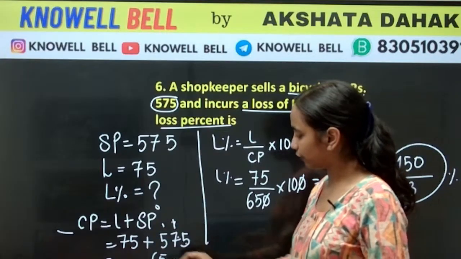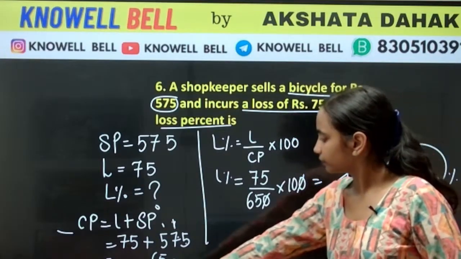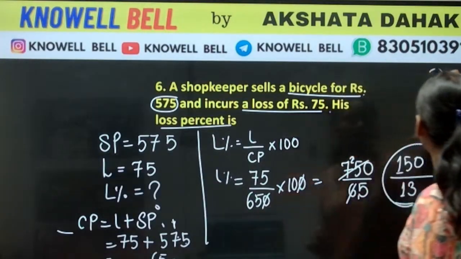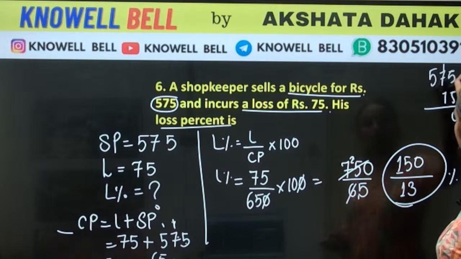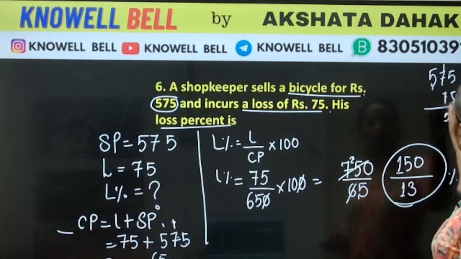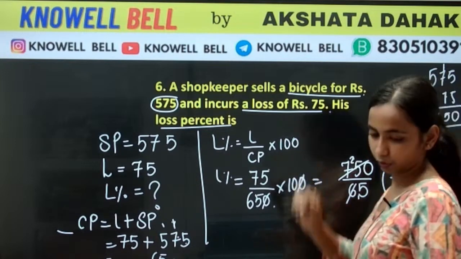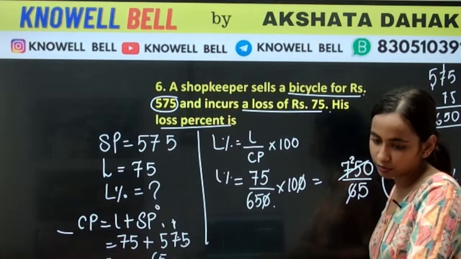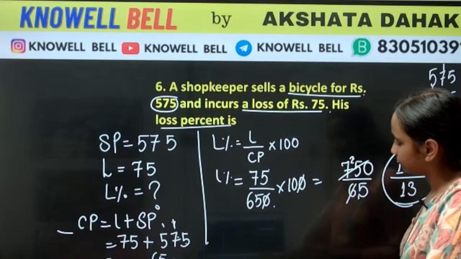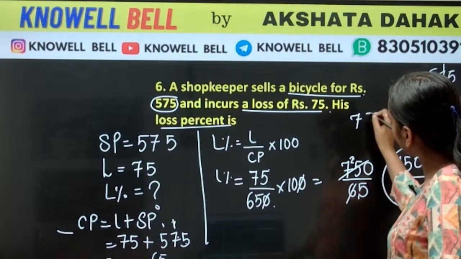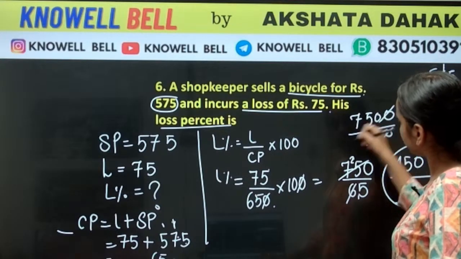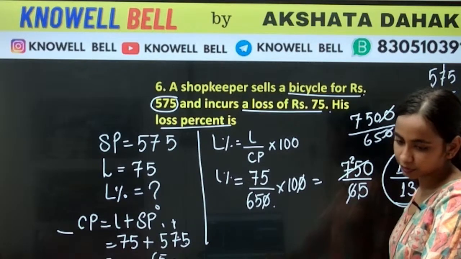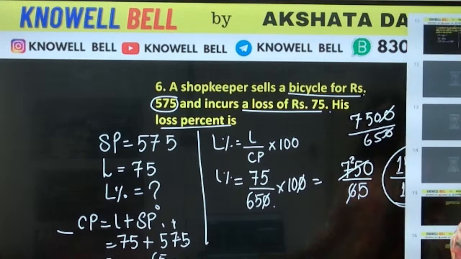How much are you getting? 575 and 75. 5 and 5 is 10. 7, 7, 14, 1, 15. 650. And your loss is 75. So how come it will be 10% then? This will become 75,000 upon 65. So how will 10% come? 10% will not come.